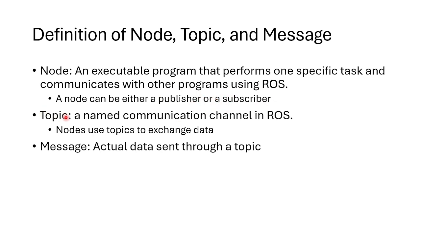A topic, on the other hand, is a named communication channel in ROS. Nodes use topics to exchange data, and a message is the actual data that is sent through a topic.